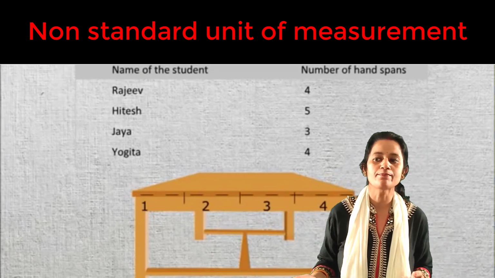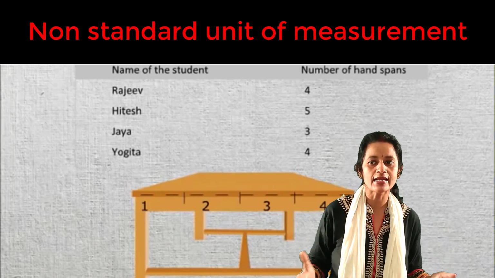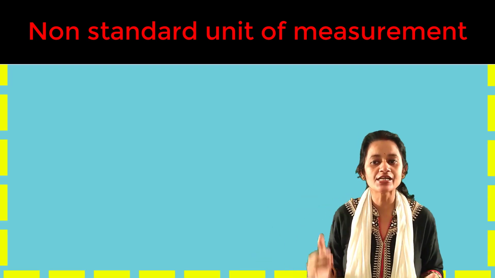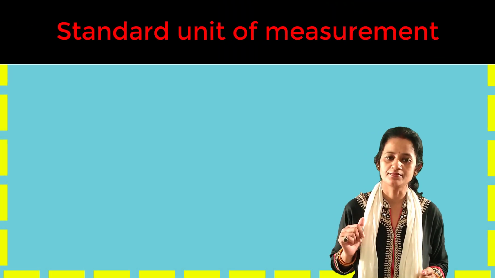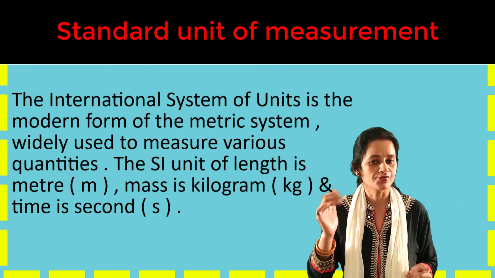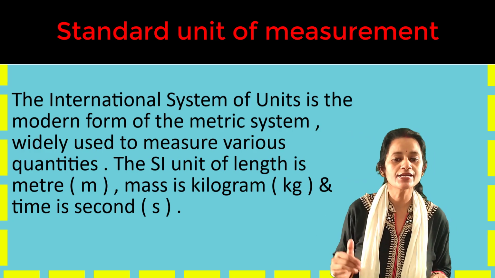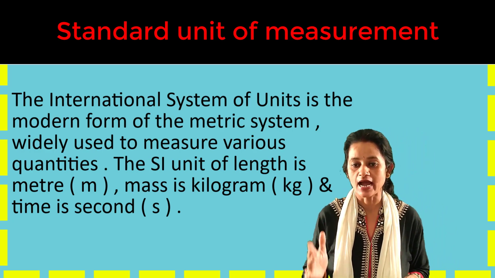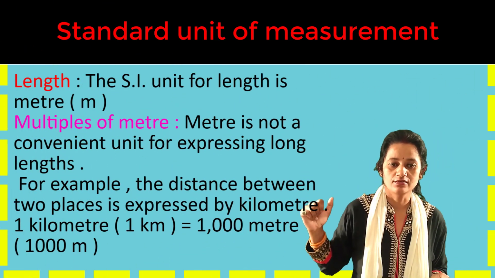However, everyone's body part could be slightly different in size, which caused confusion, and hence the French created a standard unit of measurement called the metric system. Standard unit of measurement. The International System of Units is the modern form of the metric system, widely used to measure various quantities. The SI unit of length is meter, mass is kilogram, and time is second. Length: the SI unit of length is meter.